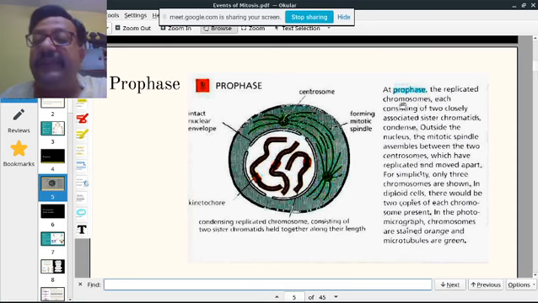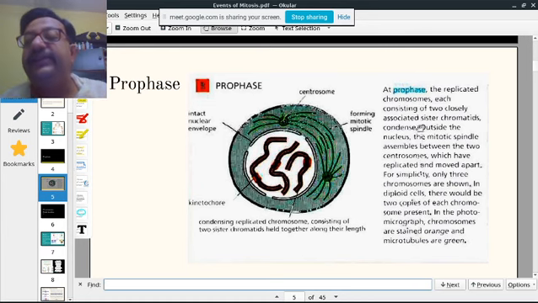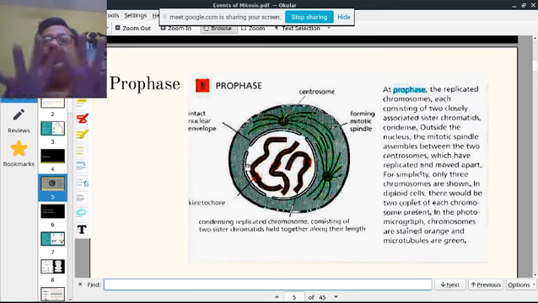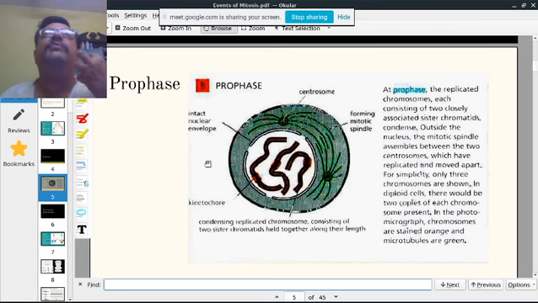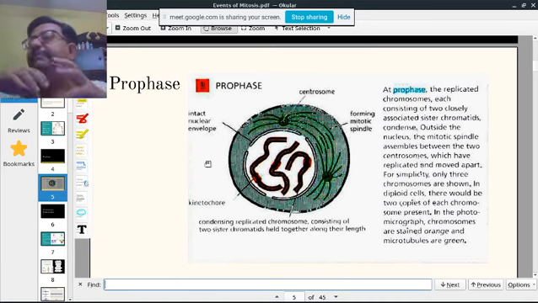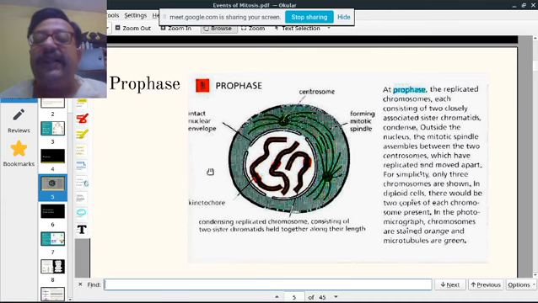So at prophase, the replicated chromosomes, each consisting of two closely associated sister chromatids, condense. They start to condense. It was all distributed unevenly. They start to condense, and you can see the form as chromosome. The thing which you heard about chromosome is not seen in interphase. It is there, but it is all diffused. But then they start to condense, and once they start to condense, they form this chromosome.